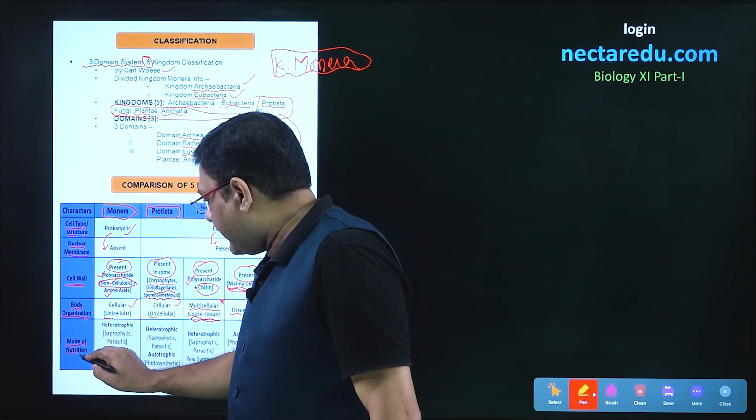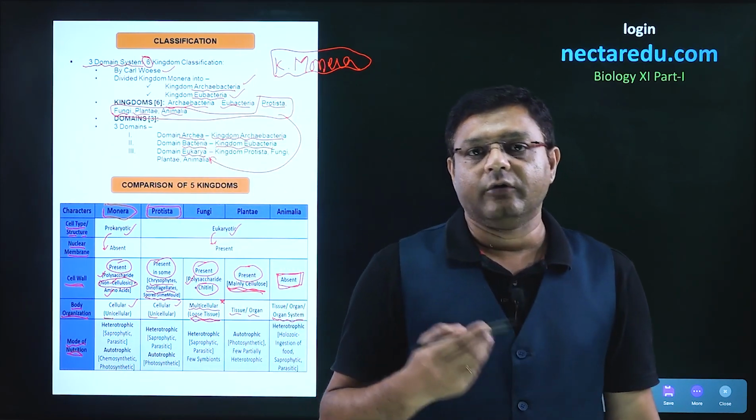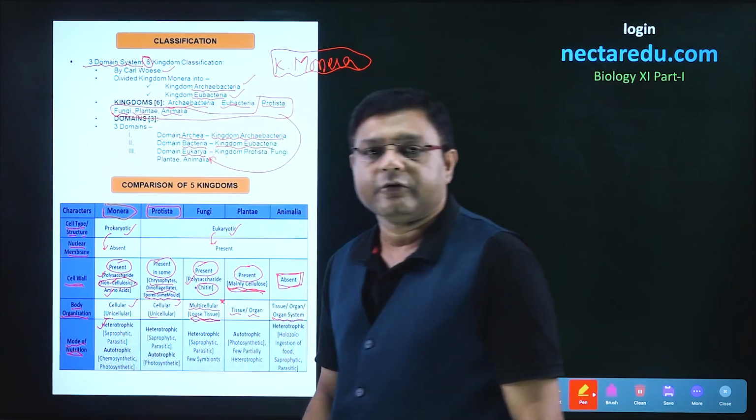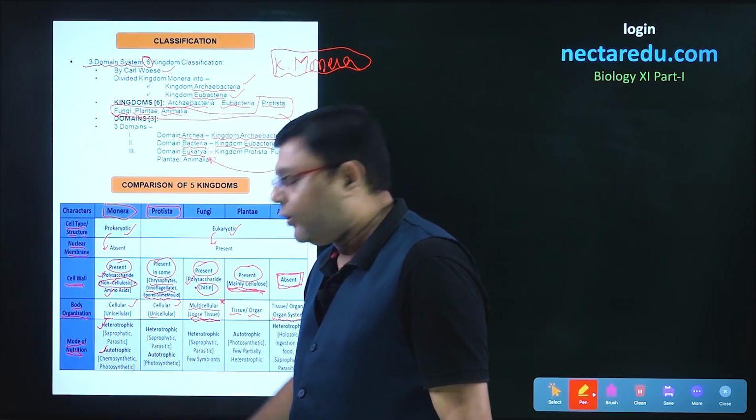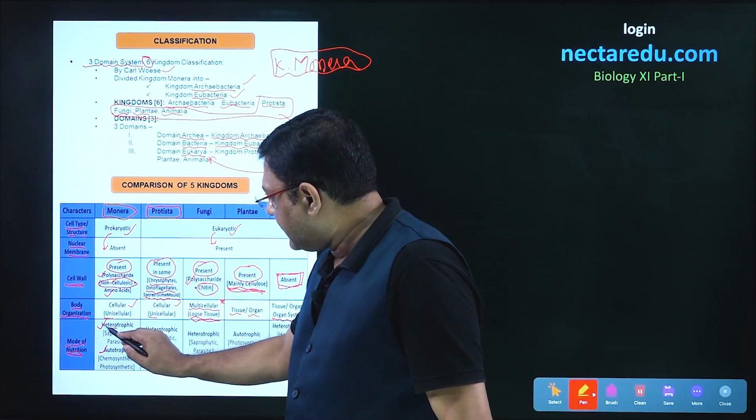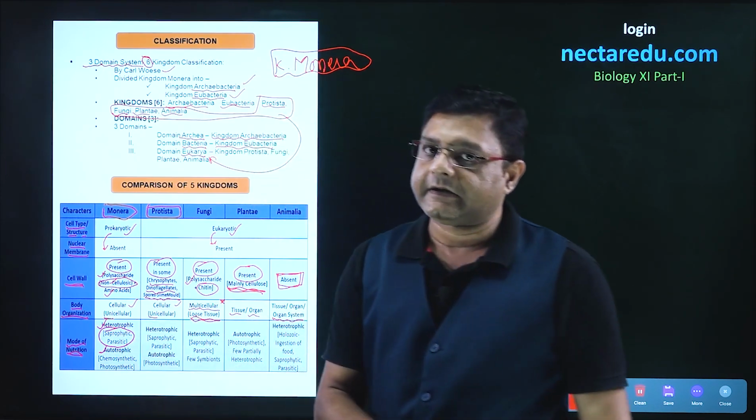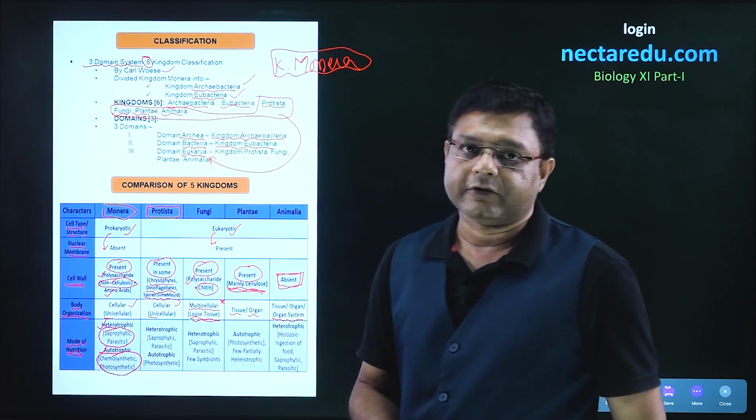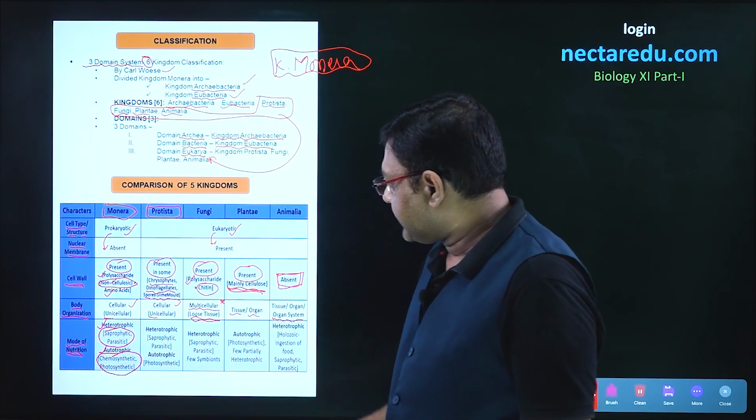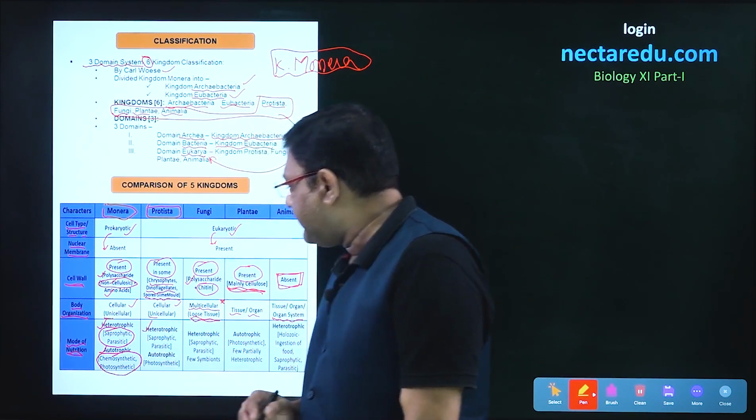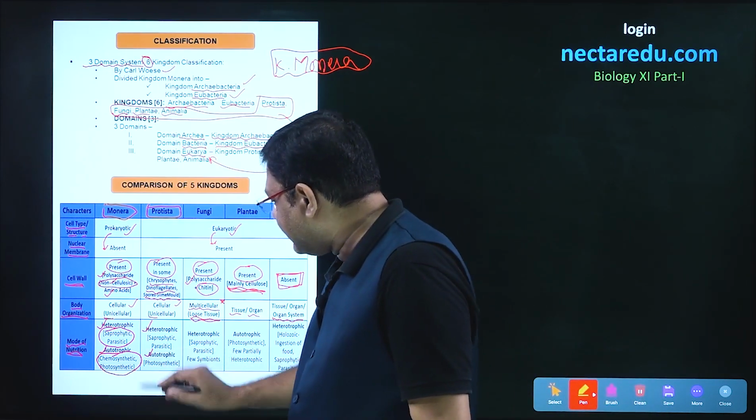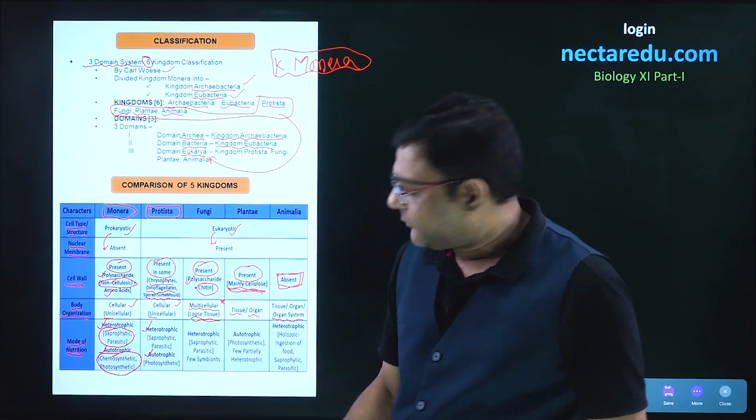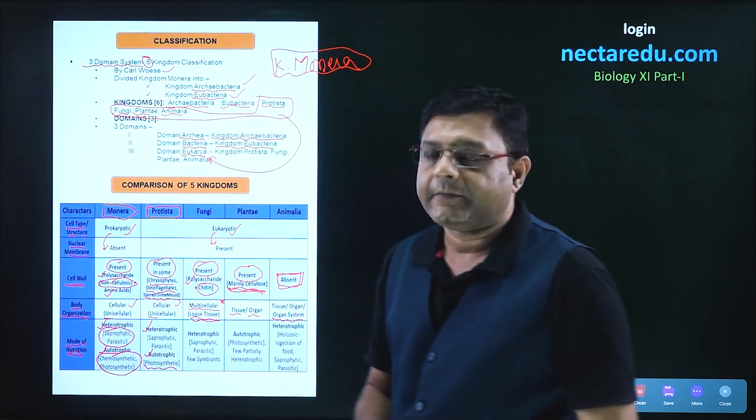Moving to the last point, the mode of nutrition. The first kingdom, Monera. In Monera, the mode of nutrition can be heterotrophic or autotrophic. Heterotrophic can be of two types: saprophytic or parasitic. Autotrophic can be chemosynthetic or photosynthetic. Moving to Protista, the mode can be heterotrophic. It can also be autotrophic, but in the autotrophic mode, chemosynthetic will not be present. Here it will be photosynthetic.